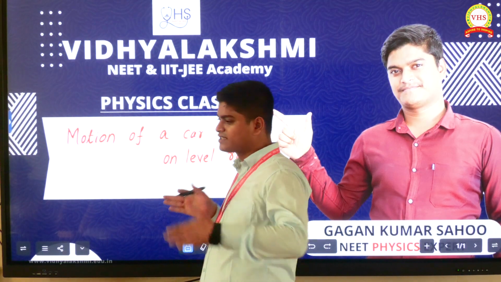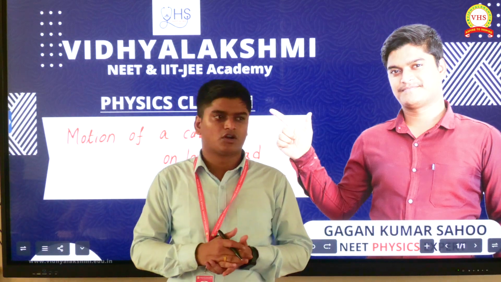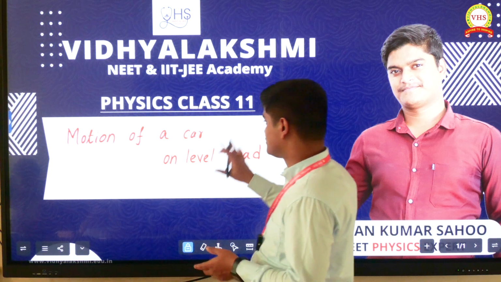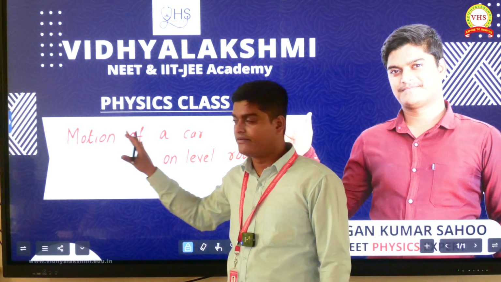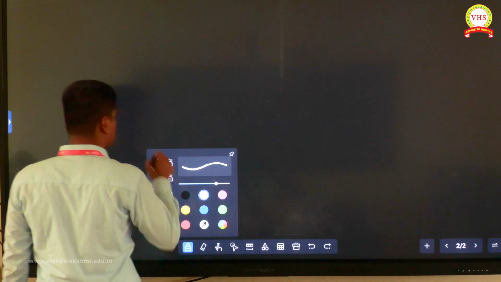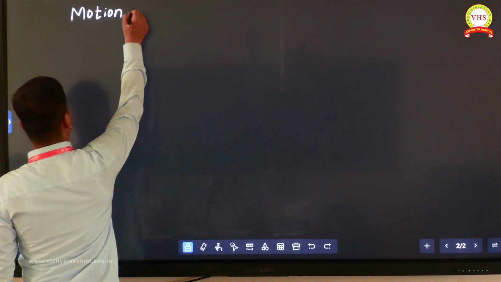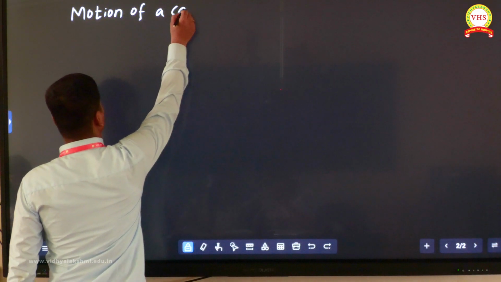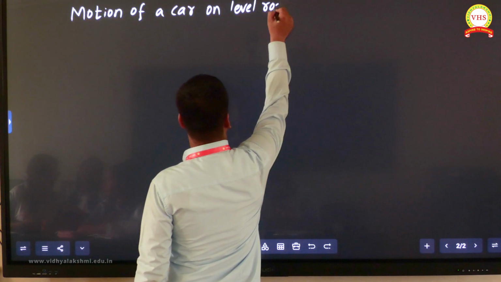If a car is taking a circular turn, then what is the maximum velocity at which it can turn without slipping or without skidding? That one we'll try to see. So write the heading, everyone: Motion of a car on level road. Write down. Motion of a car on level road.